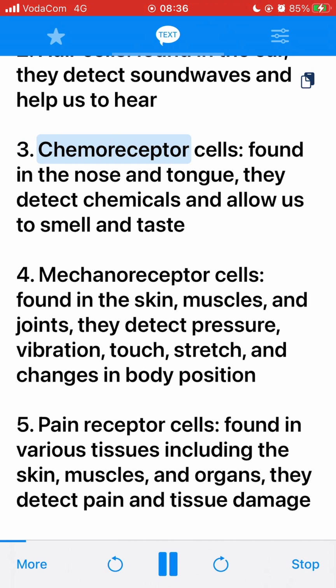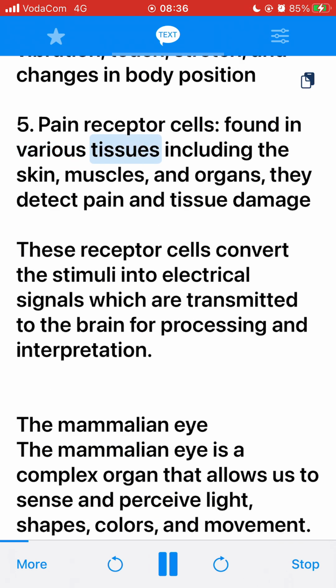3. Chemoreceptor cells, found in the nose and tongue. They detect chemicals and allow us to smell and taste. 4. Mechanoreceptor cells, found in the skin, muscles, and joints. They detect pressure, vibration, touch, stretch, and changes in body position. 5. Pain receptor cells, found in various tissues including the skin, muscles, and organs. They detect pain and tissue damage. These receptor cells convert the stimuli into electrical signals which are transmitted to the brain for processing and interpretation.